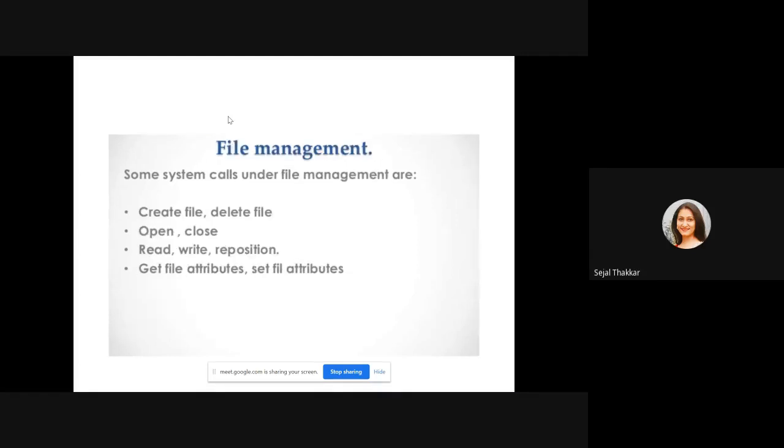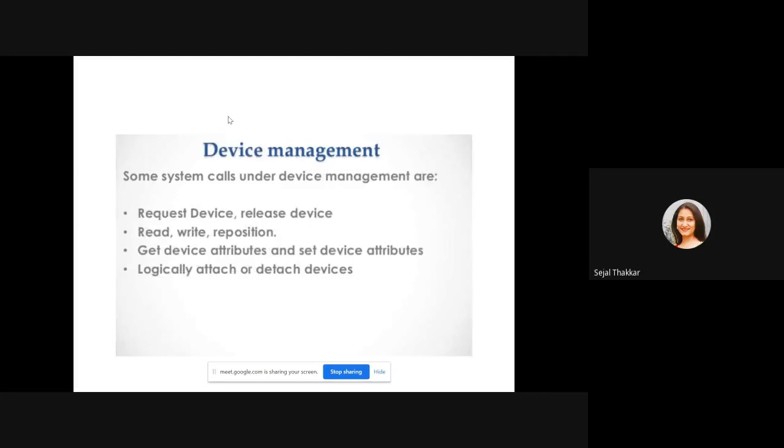Next is the file management system call. When you want to create a new file like a Word file or PowerPoint file, delete a file, open it, close it, read, write, execute, or set some attributes, you need a system call. The user needs a system call. The third type is the device management system call, like use of any hardware device: request for the printer, request for the camera, release that device, read, write, reposition the device, set some attributes of the device, attach and detach a pen drive or other devices like a camera.